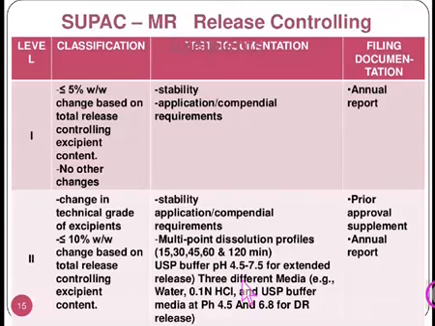So pH 4.5 and pH 7.5 are meant for the extended release, whereas 3 different media are required, like water, 0.1 normal HCl and USP buffer media at pH 4.5 and 6.8 for the delayed release.